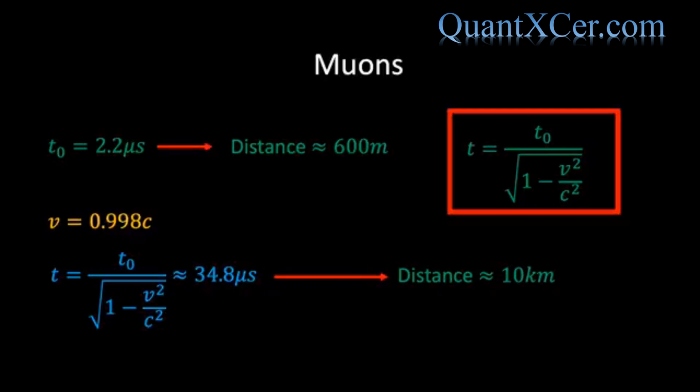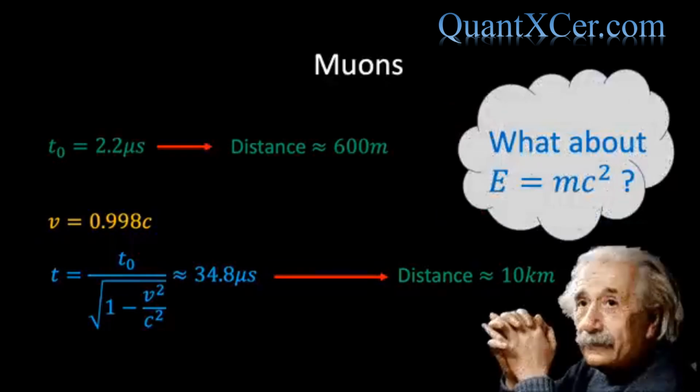Okay, so let's assume that we are willing to accept the validity of the time dilation equation and the notion that time runs slow for moving clocks. Our next task is to understand how this links to Einstein's most famous equation, E equals mc squared. To this we now turn. Our strategy for determining the relativistic energy of an object is to first think about how we define energy in classical physics.